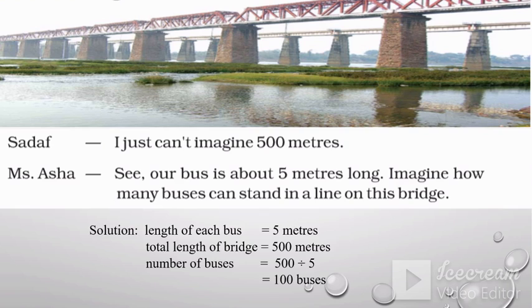Because the total length of the bridge is given and the length of one bus is given, so to find the number of buses, we have to divide the total length of the bridge by the length of one bus. The length of each bus is 5 meters, the total length of the bridge is 500 meters, and the number of buses will be 500 divided by 5. That means 100 buses. So that's how the students can get the idea of the length.